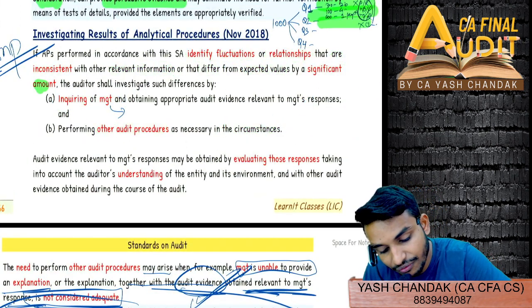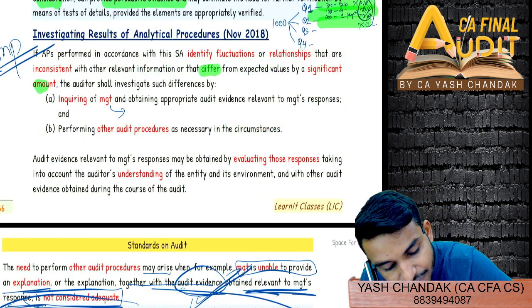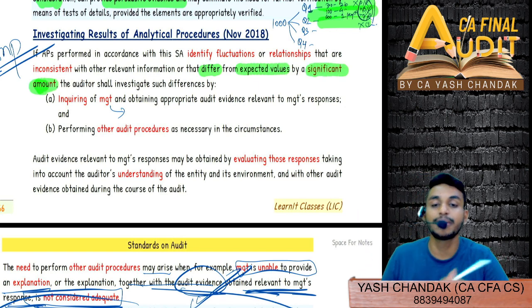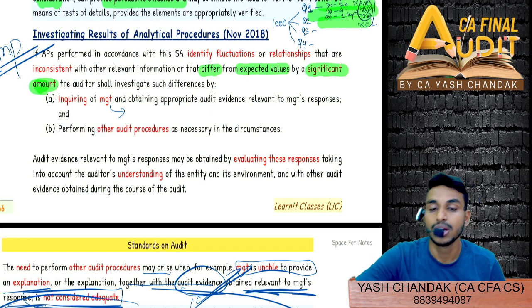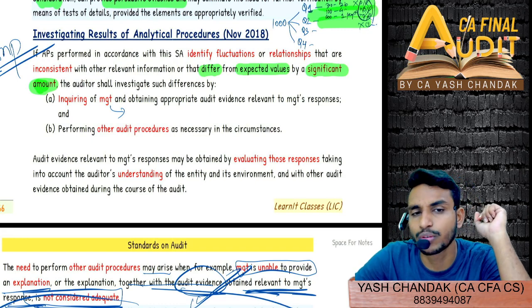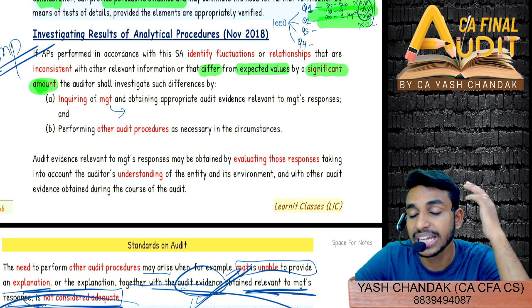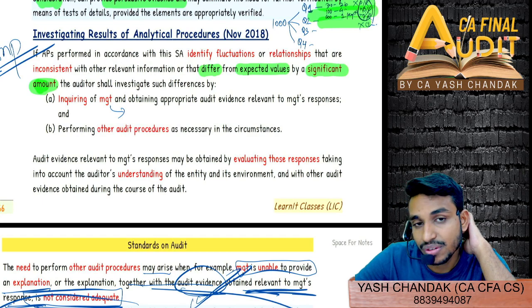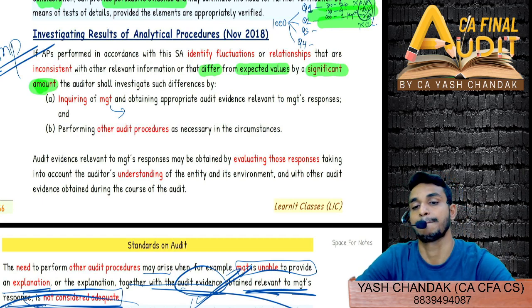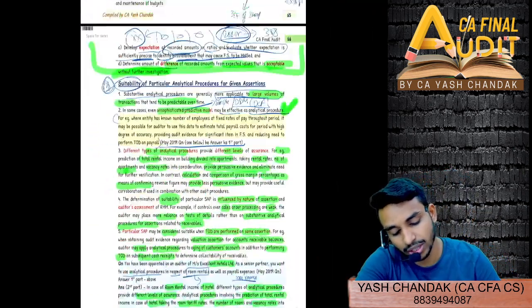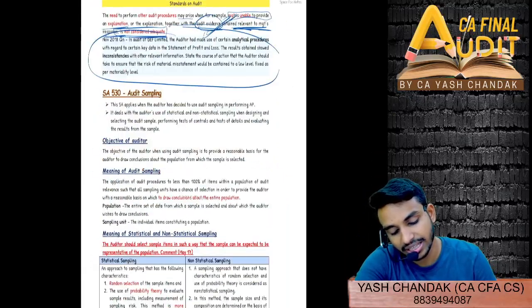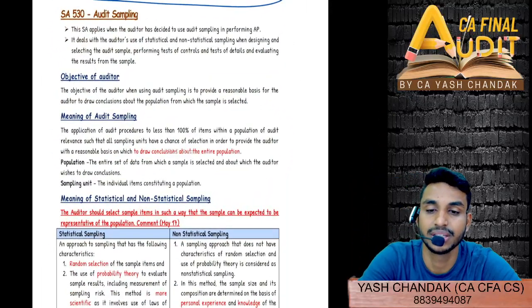See, when we do the investigation, we look at whether results differ from expected value by a significant amount. Now you have to determine what according to you is a significant amount, what is a tolerable rate of deviation, that is, a rate of deviation which can be tolerated by you. You have to determine that. If it exceeds that, then you have to investigate further. Just quickly go through it entirely and then we'll start with SA 530.